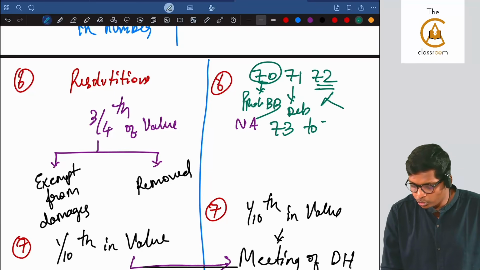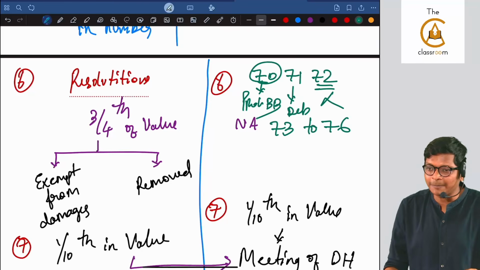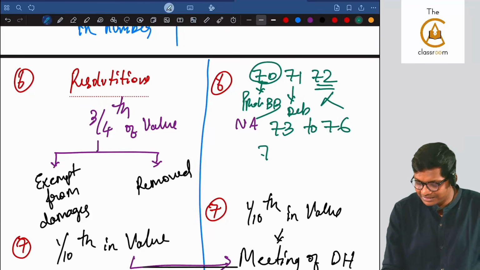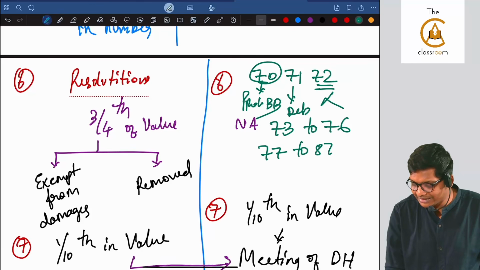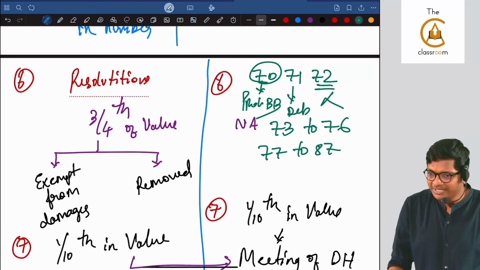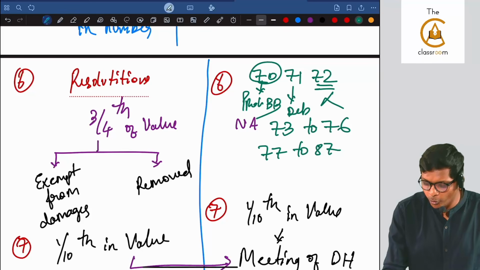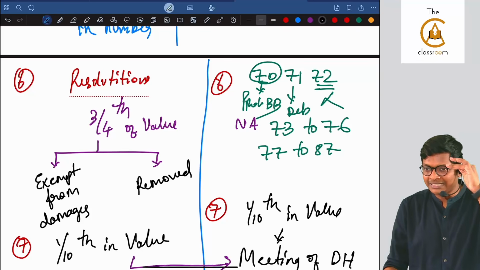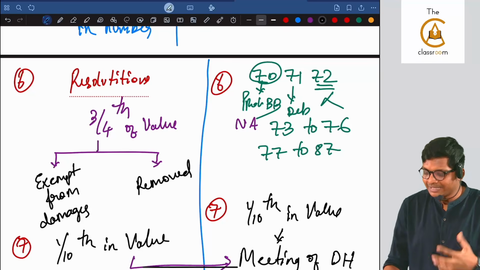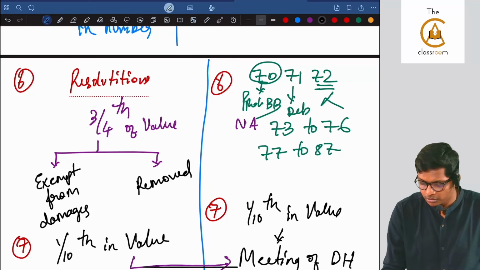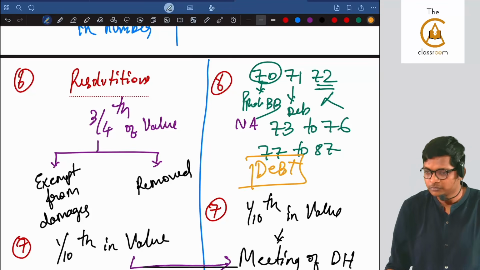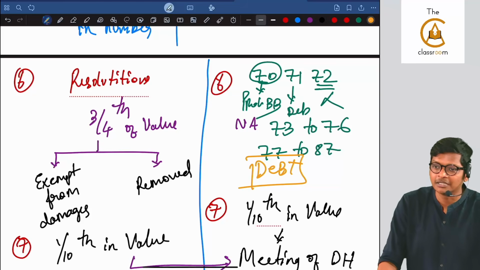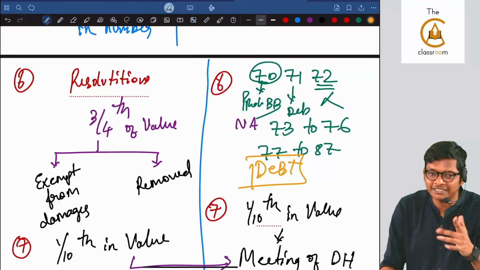73 to 76 is what chapter? Deposits. 77 to 87 is charges. That means can I say so beautifully and well planned that everything in the 70s relates to what, guys? Debt. Debentures, deposits, charge. Whenever you take a loan, you have to create a charge, secured loan.